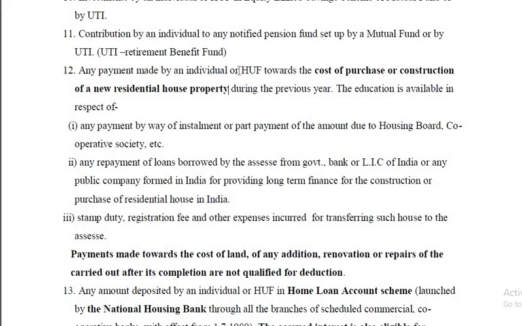Any payment made by an individual or HUF towards the cost of purchase or construction of a new residential house property during the previous year, the deduction is available in respect of any payment by way of installment or part payment of the amount due to housing board, a cooperative society, etc. Installment here means only the principal amount.